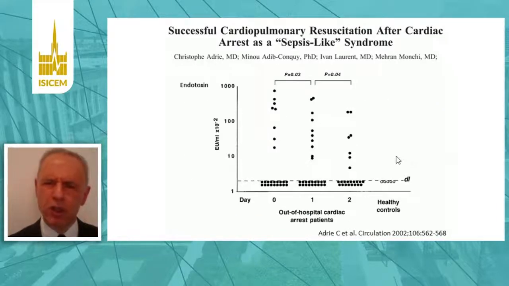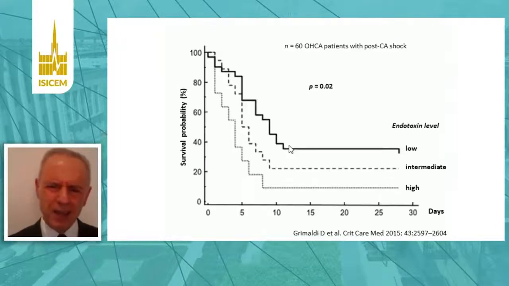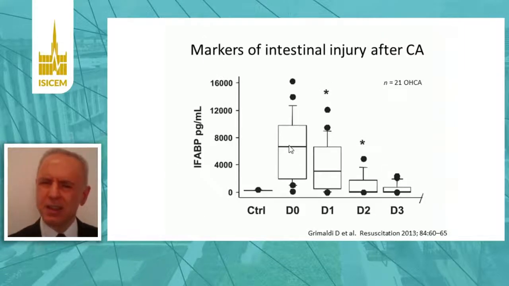But it's not only about cytokines. Endotoxin is also very high after cardiac arrest in many patients. Note that this is a logarithmic scale. And the higher the levels of endotoxin, the lower the survival probability of patients resulting from cardiac arrest. A major source of cytokines and endotoxins is probably the gut.